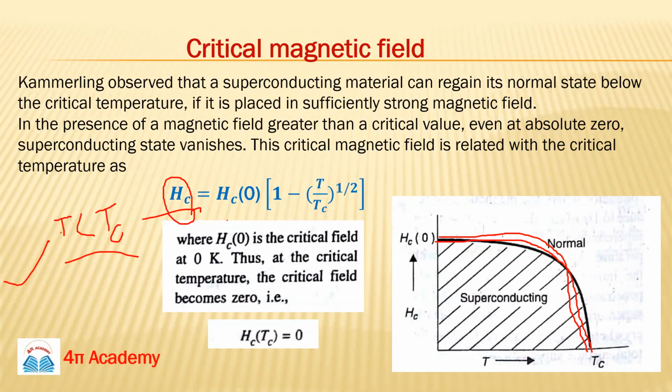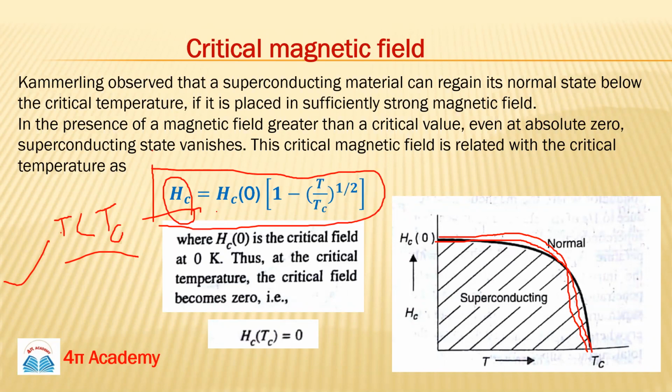The field at which the superconductivity disappears below Tc is known as the critical magnetic field. And the formula of the critical magnetic field is Hc equals Hc0 times 1 minus T over Tc, to the power 1 by 2.